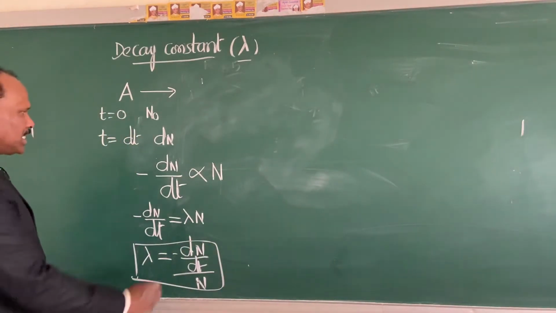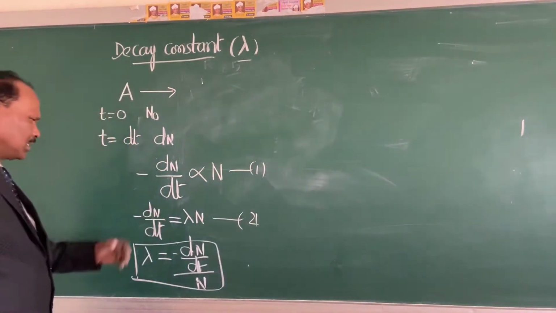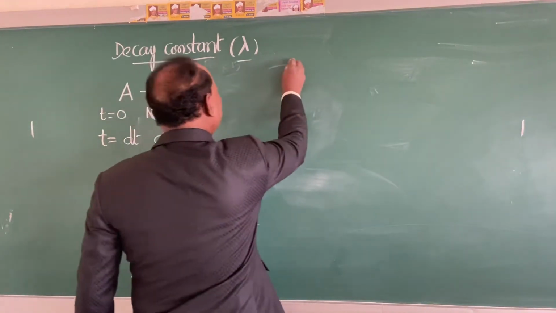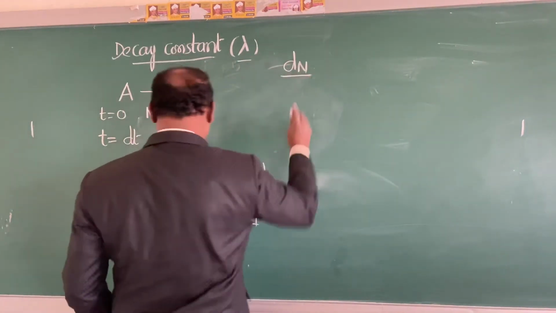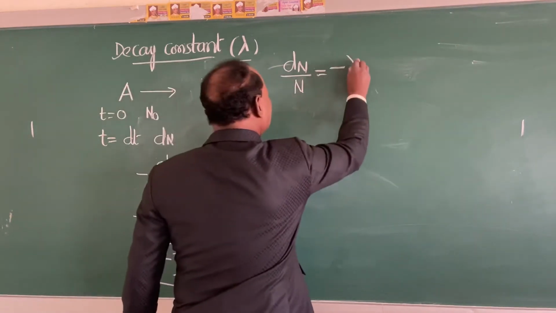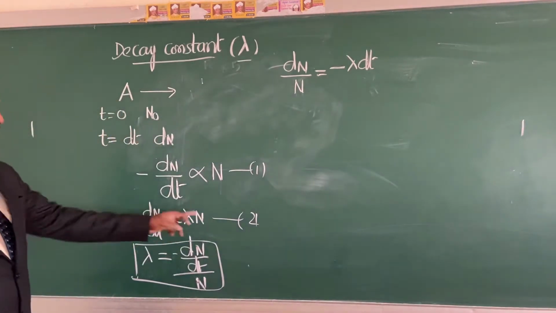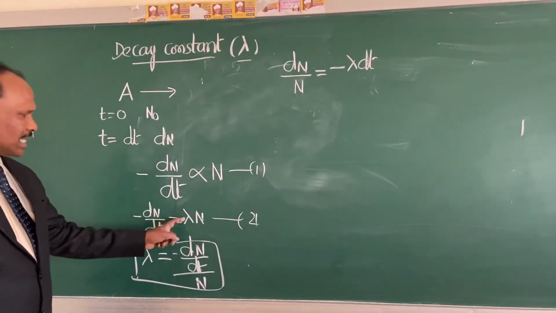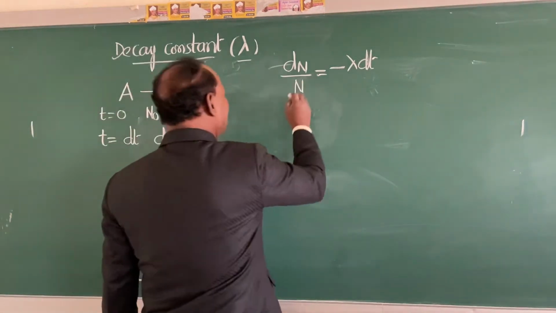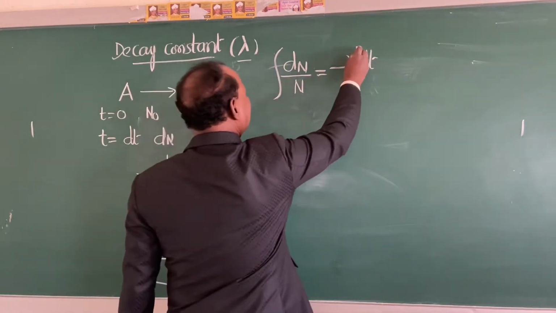Now, I will call this equation 1, and this equation 2. From this equation, let us simplify. So I will write dN by N is equal to minus lambda dt. Is it okay? I have altered this: dN by N, and the minus sign I have taken to this side. So it is minus lambda dt. Integrate both the sides.